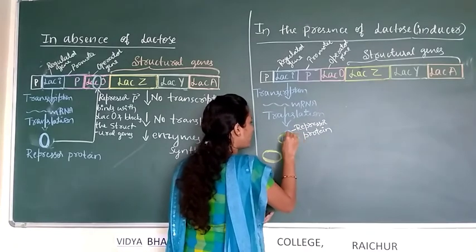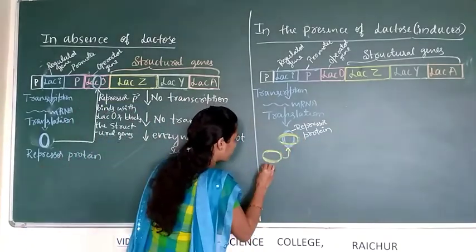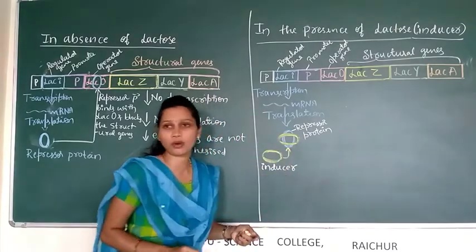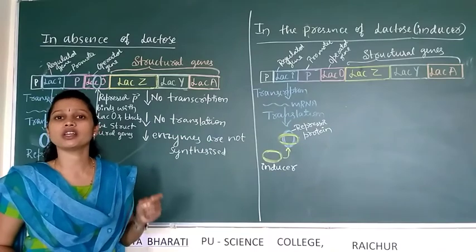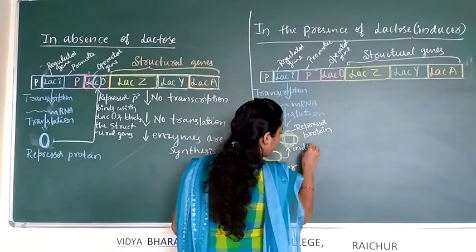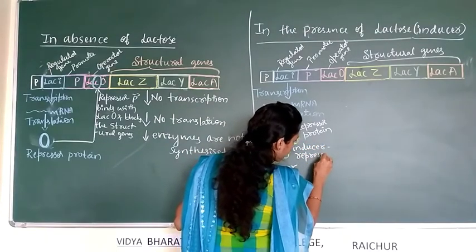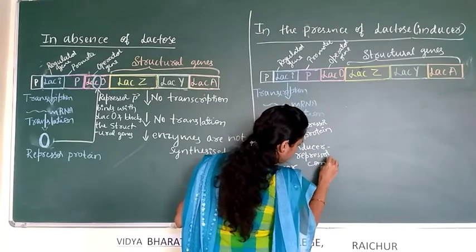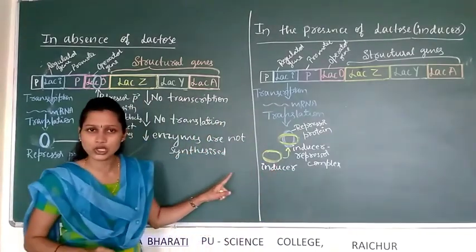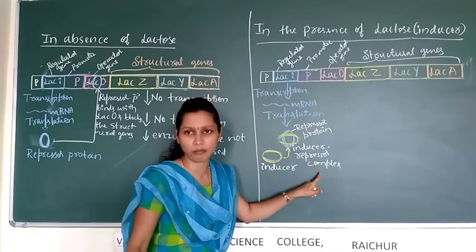The binding of inducer with the repressor protein forms the inducer repressor complex. So the binding of the inducer, lactose, with the repressor protein forms the inducer repressor complex.